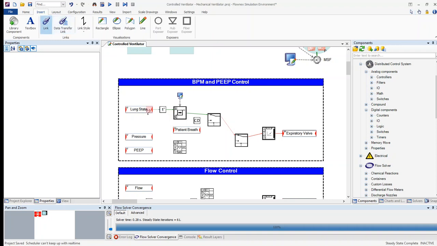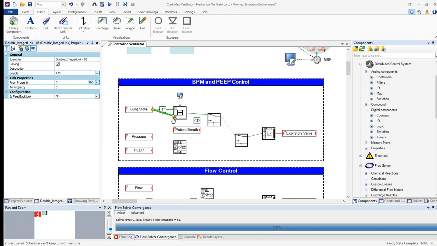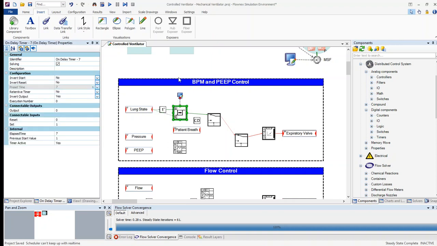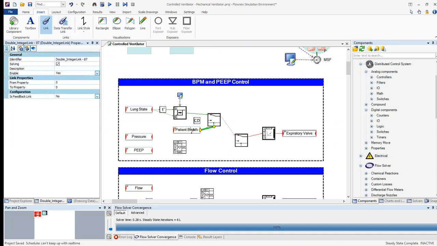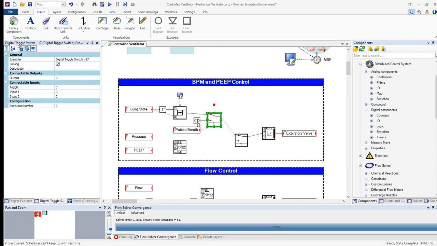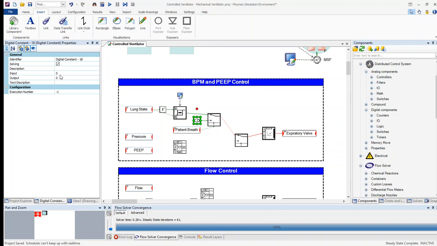Finally, I want to link my lung state also to the reset, as when the lung is breathing in, then our counter should reset. Also, I want to activate a breath by the patient, and we therefore have another input to our toggle switch here, which is done by the digital constant. Remember, if the expiration valve is 0, then it means that flow is going from the tanks to our lung component. This patient breath is linked to a property where if this is set to 1, then it means that a breath is being forced by the patient.